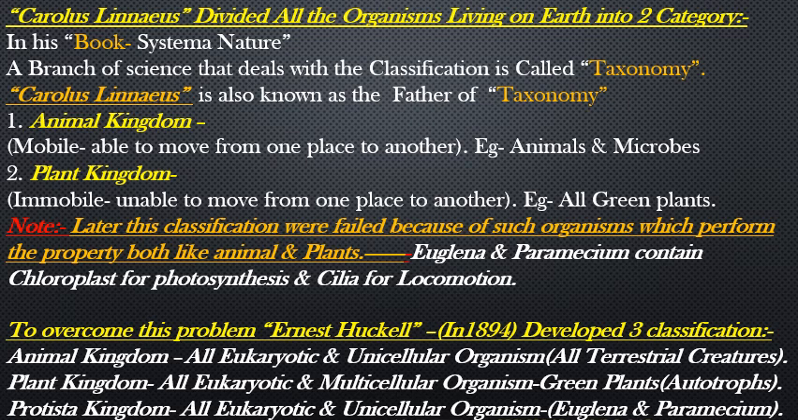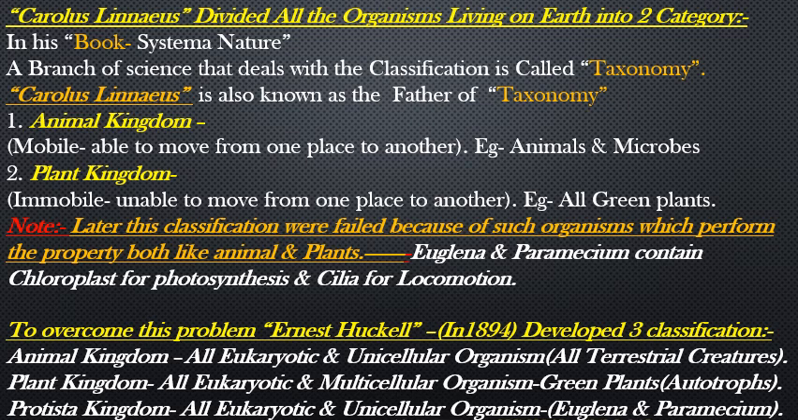Animal kingdom, mobile. Mobile means the organism which can move from one place to another, just like animals, microbes, etc. Plants, immobile, which are unable to move from one place to another, all green plants. Note: later this classification failed because of organisms which show properties of both, like